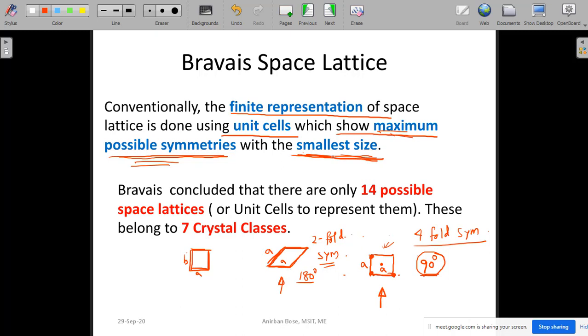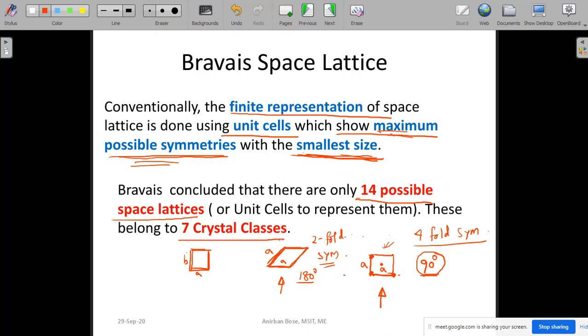Based on that it has been found that for all the crystal structures and space lattices existing in nature, only 14 possible space lattices are there, and those fall in 7 crystal classes. Only 14 kinds of unit cells you can generate, and with the help of those unit cells any kind of space lattice can be represented.